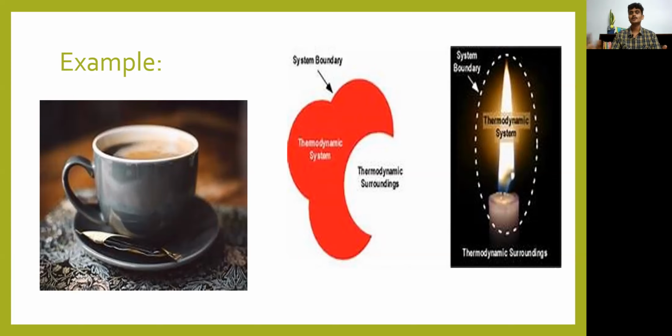In order to be more specific, you can see the next example over here. There is a candle burning. So you're going to find the efficiency of the candle, like how the candle is burning, what the thermodynamic properties of the candle are. So when you consider the candle, you're considering the flame and this part of the candle. This is called a system. Okay, this is called a thermodynamic system.